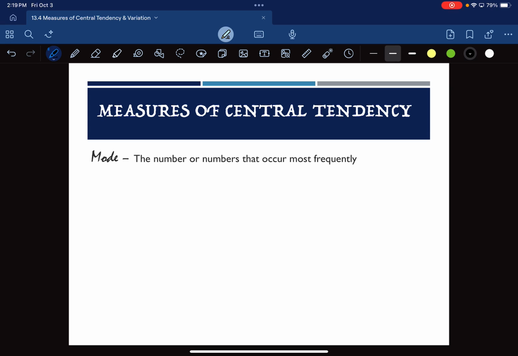Mode is something that people usually use when they're looking at purchasing things. For example, I'm about to go run concessions tonight at a concession stand, okay? And if they know that the blue Gatorades sell so much more frequently than all the other Gatorades, that's far more important than knowing that on average, such and such happens. I just know I need to buy a whole bunch more blue Gatorades, right?